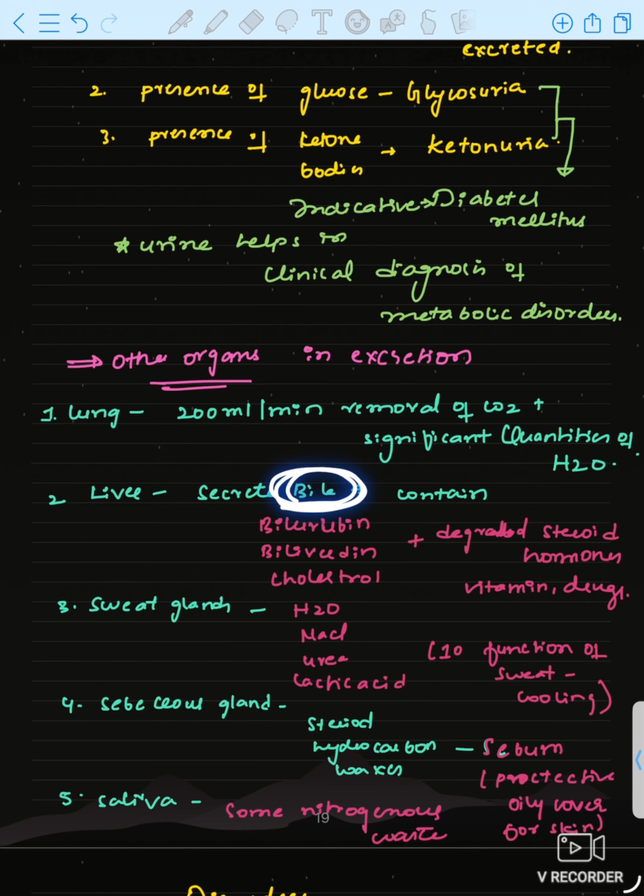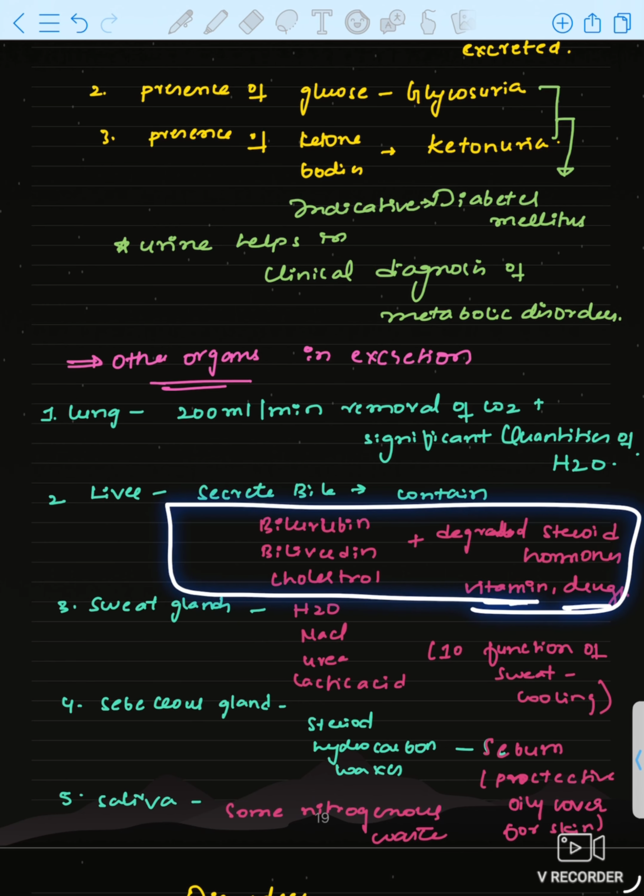The liver also excretes waste products like bile. Bile is produced by the liver and contains bilirubin, biliverdin and cholesterol. Cholesterol is a fat. Degraded steroid hormones, vitamins and drugs are also excreted. So the liver is also an excretory organ.